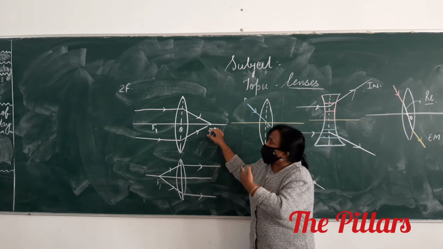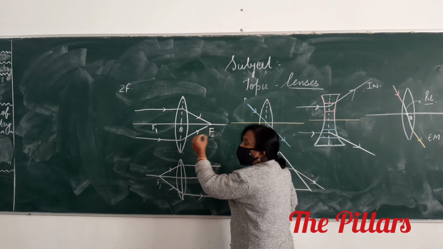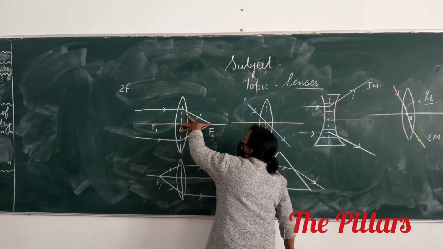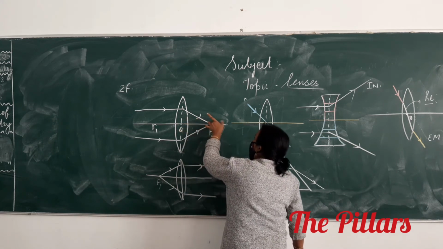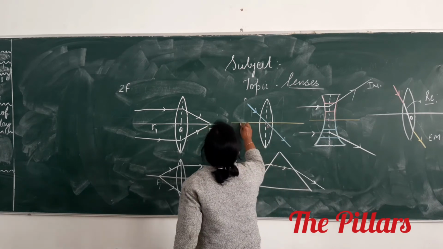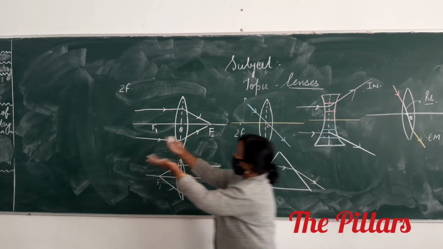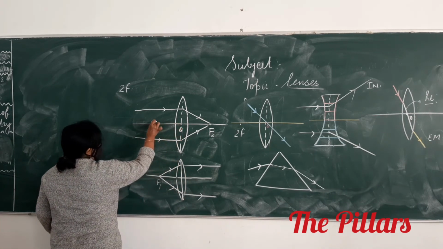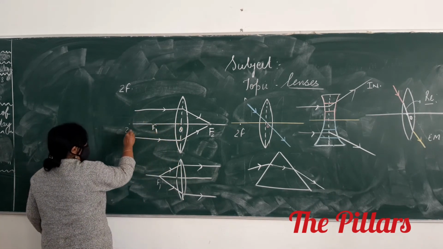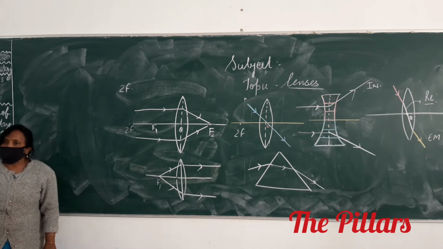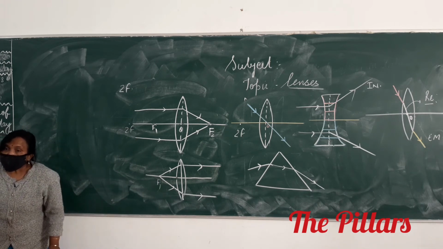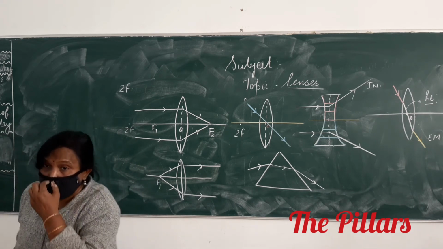Okay, I am asking you to mark 2F here. 2F means if this is your F, the same distance again, double of that, 2F. Same thing here also, because the medium on both sides is the same. Clear to everyone?